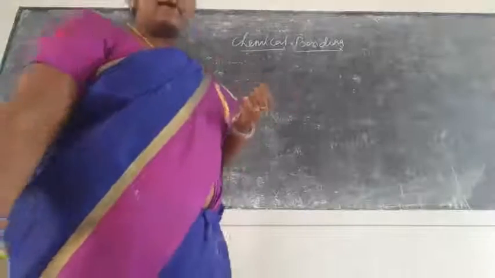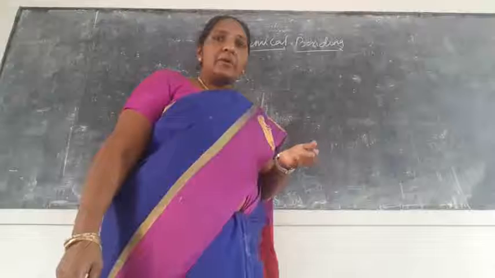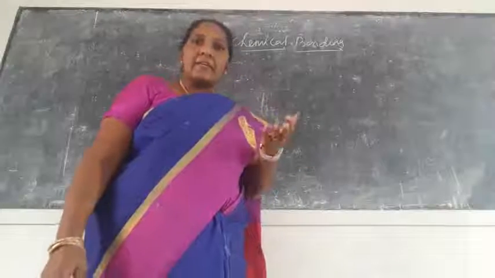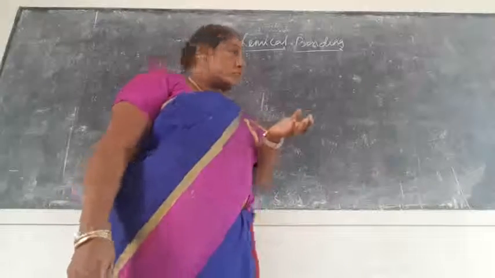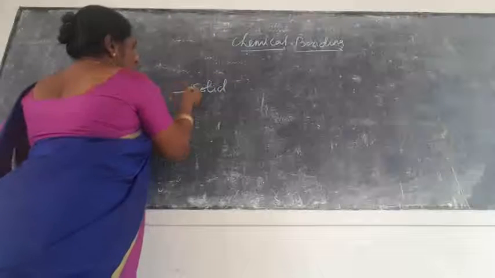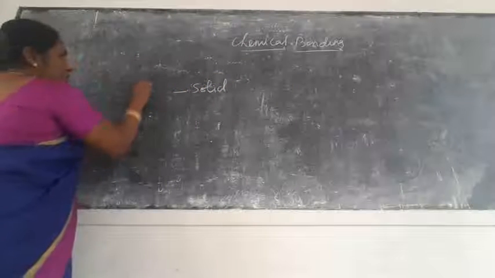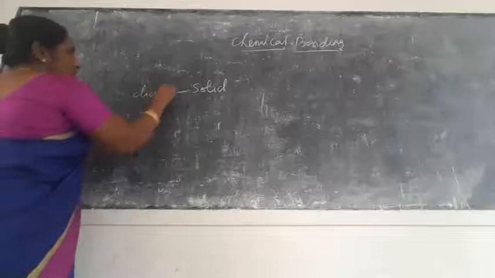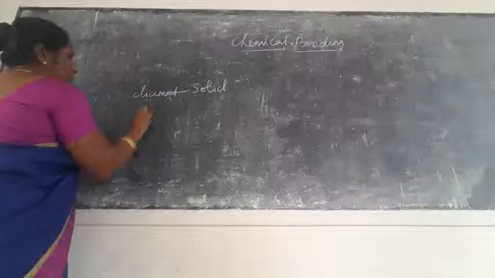So for example, we already know diamond. Diamond is a hard, solid substance, an allotrope of carbon, and also graphite.